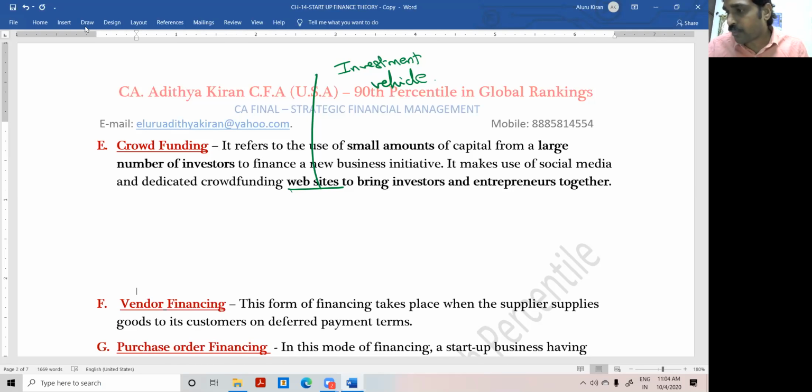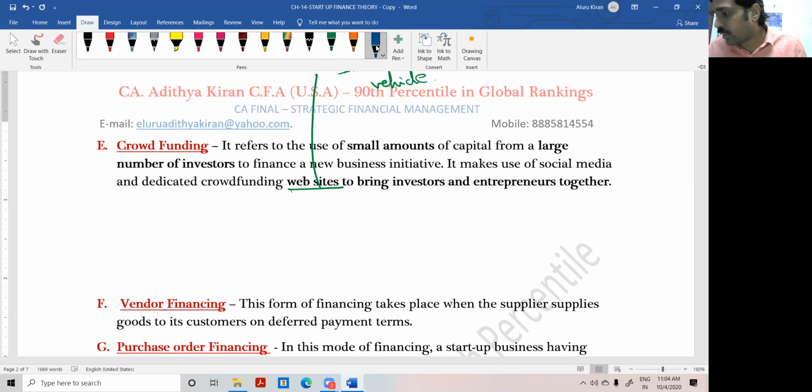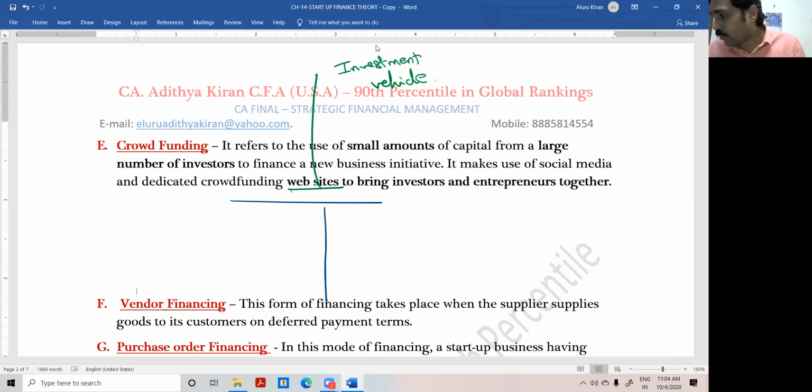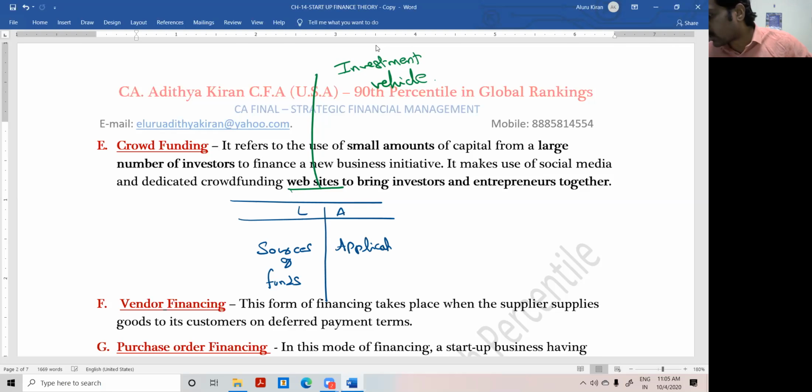Okay, Mark. So if I put our accounting balance sheet, liabilities, assets. So I'm getting funds, sources of funds. I'm getting funds for why? What will I do with the funds? I have to invest the funds, application of funds. So where I'm applying the funds, basically, fixed assets and current assets, inventory.